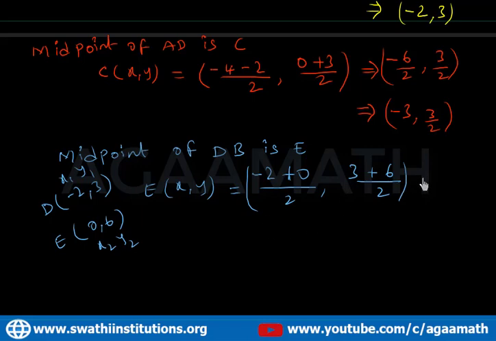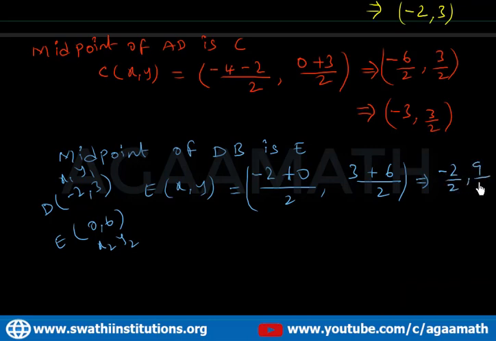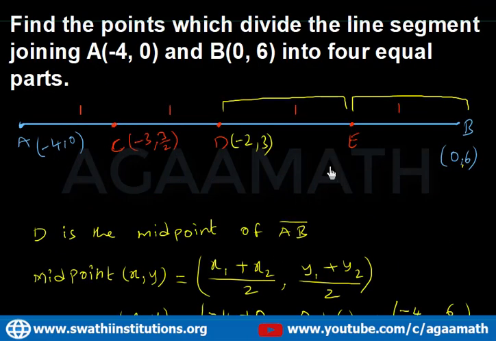So it equals minus 2 by 2 comma 9 by 2, and if you simplify that you get minus 1 comma 9 by 2. So the point E is minus 1 comma 9 by 2.